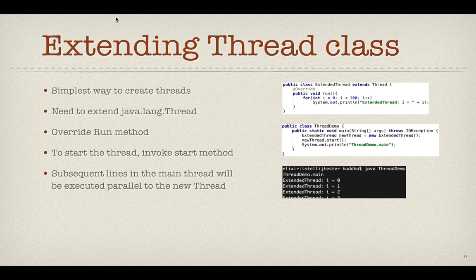So extending Thread looks like this. When we create a new class, we simply say extends Thread and override the run method, and whatever we want to run independent of other execution, we'll write in that particular method.